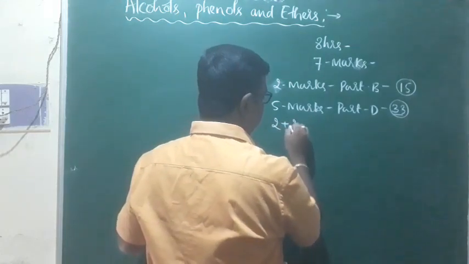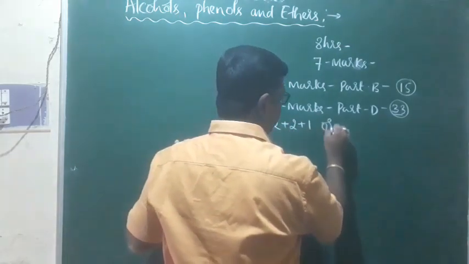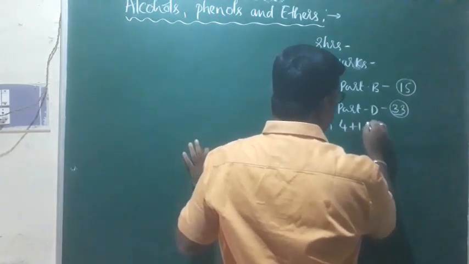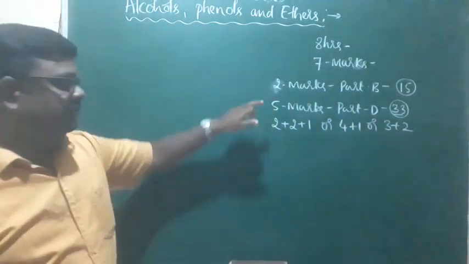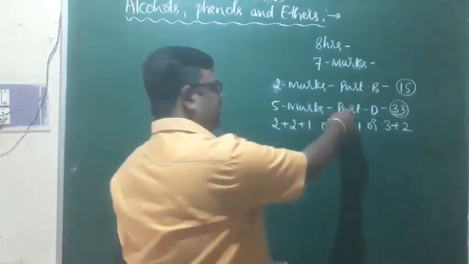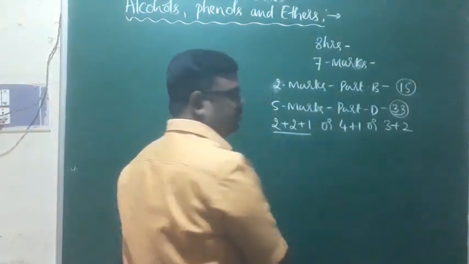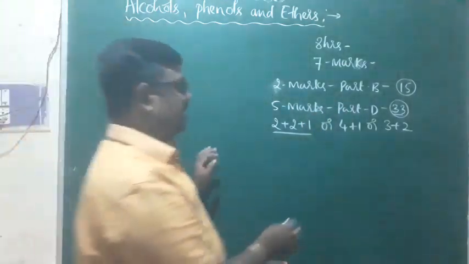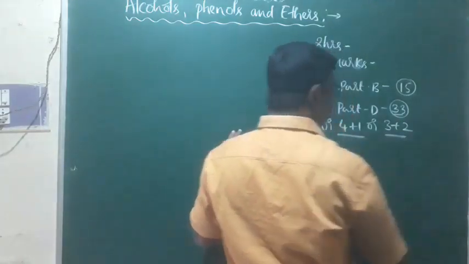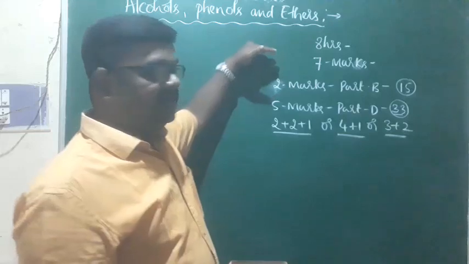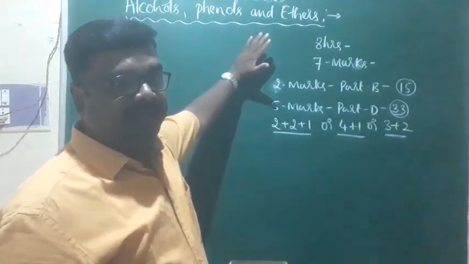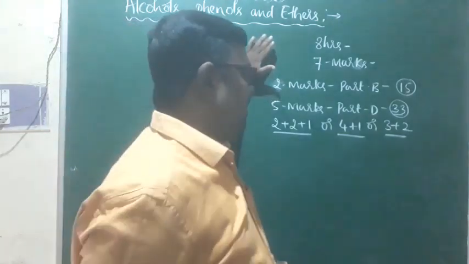Either it may be 2 plus 2 plus 1, or it can be 4 plus 1, or it can be 3 plus 2. The 5 mark question from part D will be one of these types. So this is what we call the weightage of this chapter as far as your annual examination is concerned.